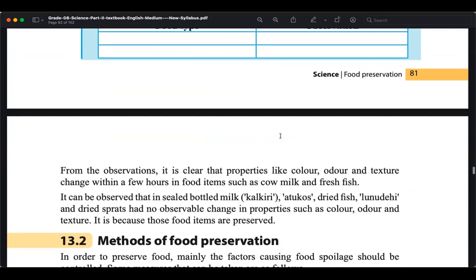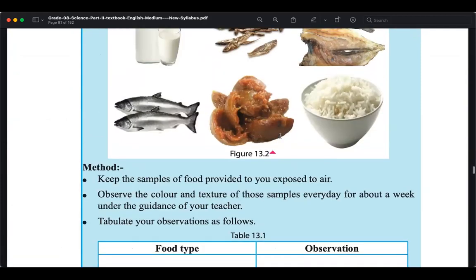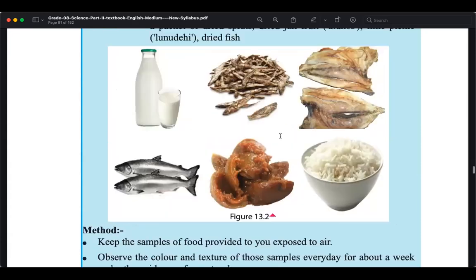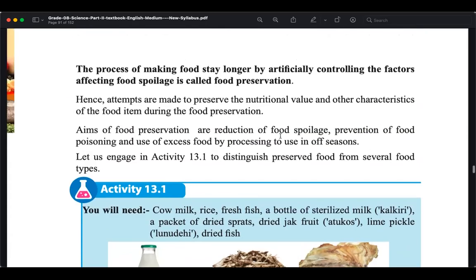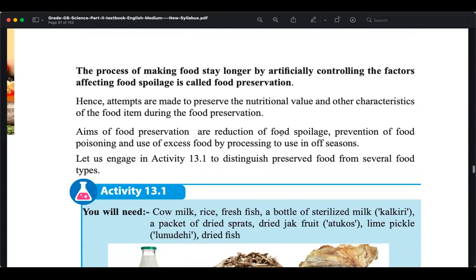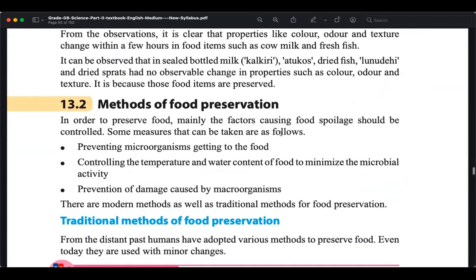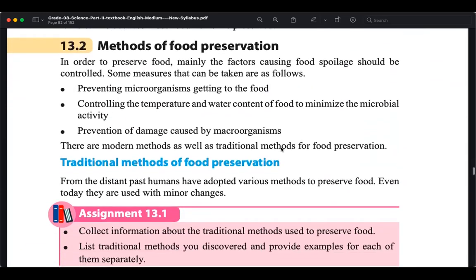Good. So in some of these, you can observe, especially when it is not artificially controlled, you can see the degradation is faster. But if it is artificially controlled and preserved, then the degradation or decomposition will slow down, right? Okay, let's move to the methods of food preservation.